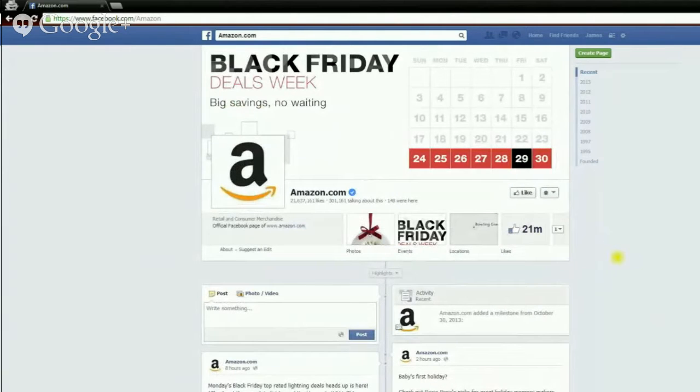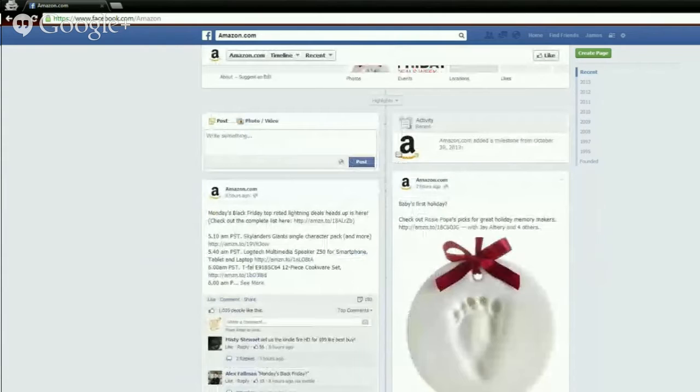And each time, if we scroll down here, each time, for example, Misty Store, if she likes this status or she shares this status, or even when she comments on this status like she did, her friends are going to see this status as well. So her friend will see that she commented on this, and then her friend might say, "Oh, I like Amazon too," and her friend will go ahead and like Amazon. That is the power of Facebook and your fan page. Just when your fans that you build up start engaging with your page, their friends are going to see your page as well. It's free advertisement, and that's how you grow so quickly on Facebook.